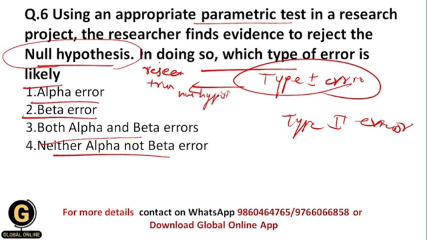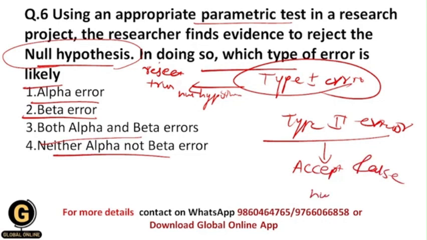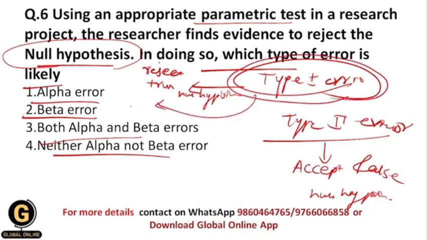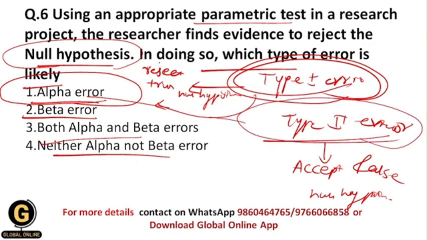And type 2 error occurs when we accept a false null hypothesis. The probability of occurring type 1 error is called alpha error, or alpha,